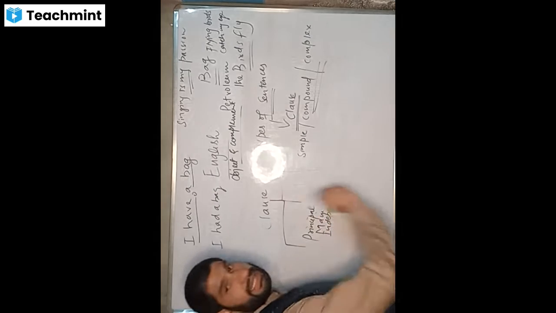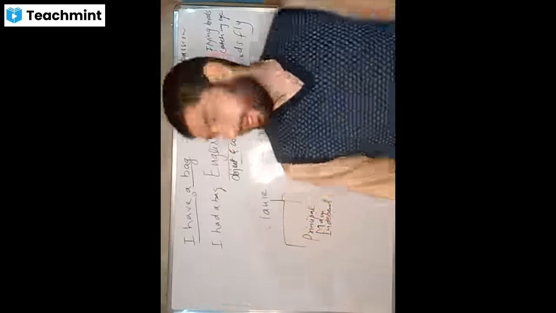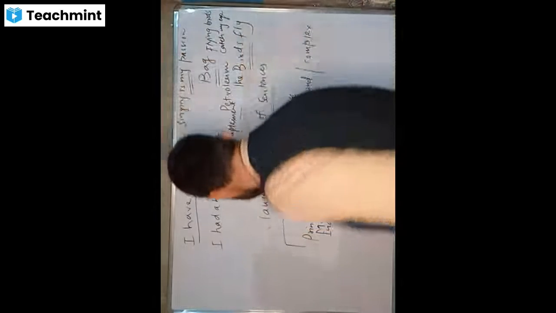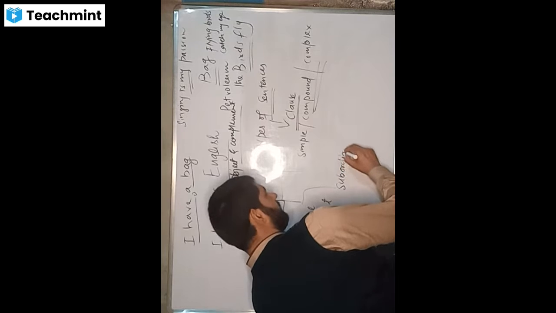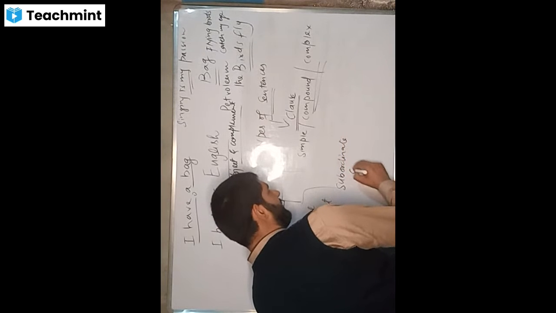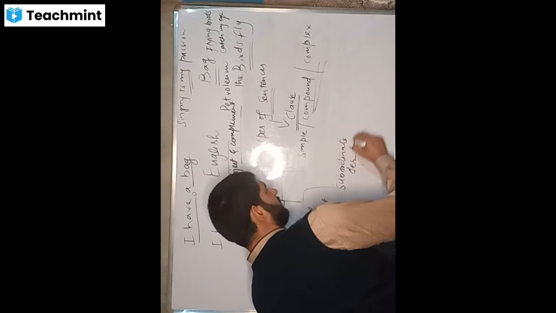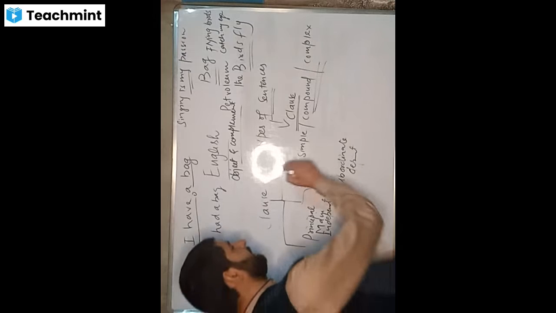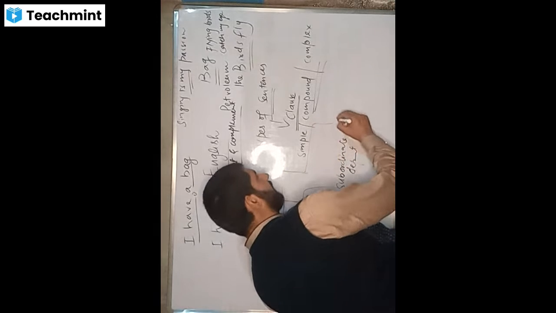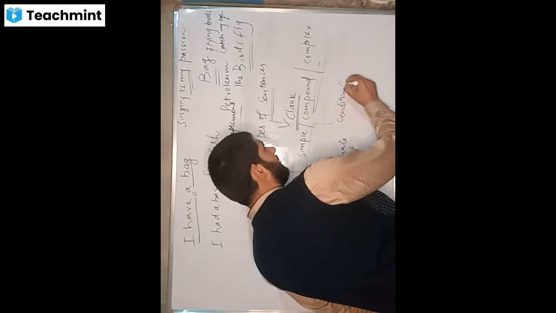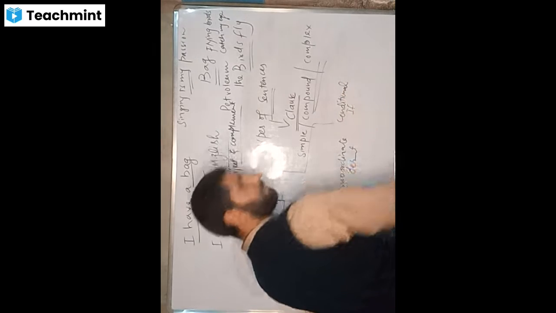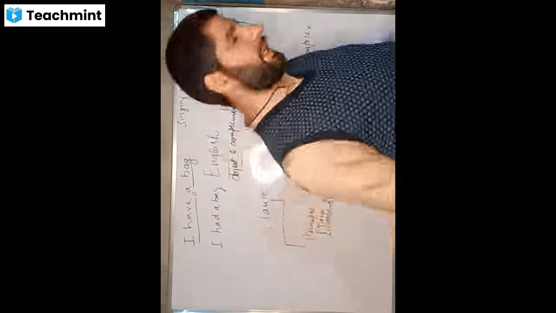And then we have subordinate clause, also known as dependent clause. And then we have conditional clause, also known as if clause.